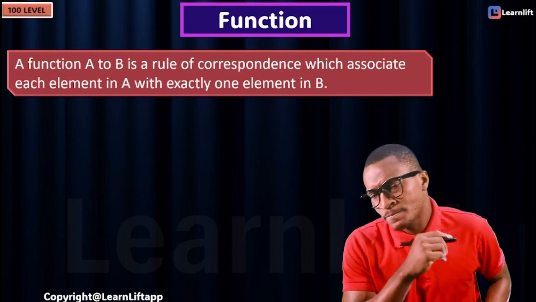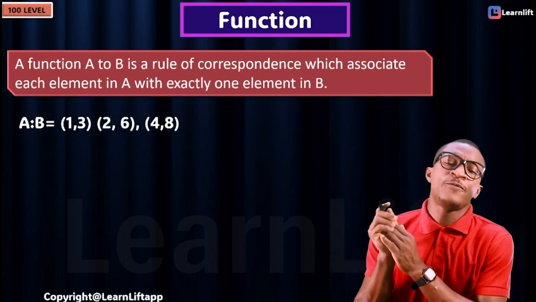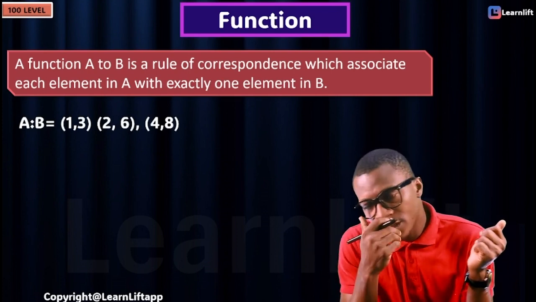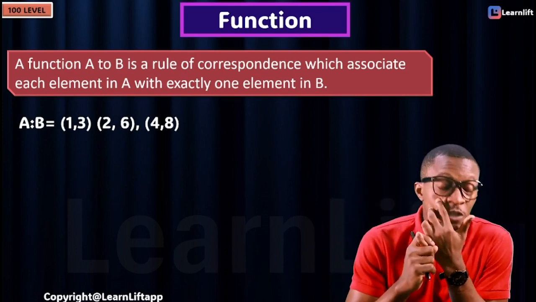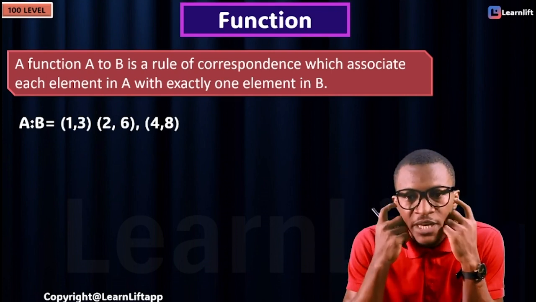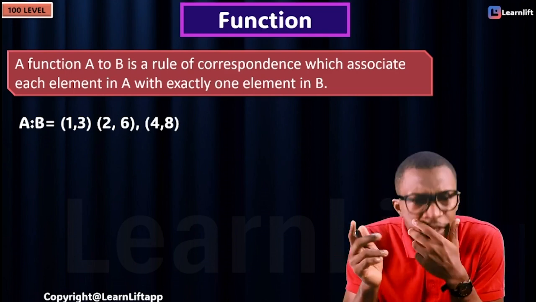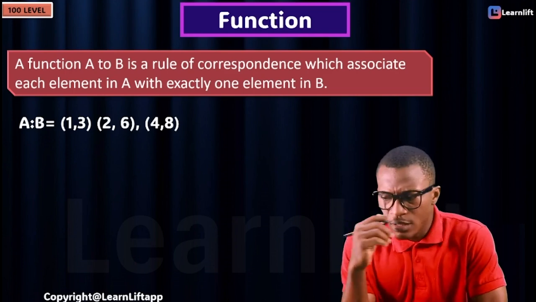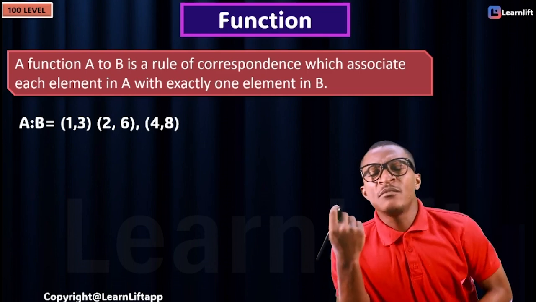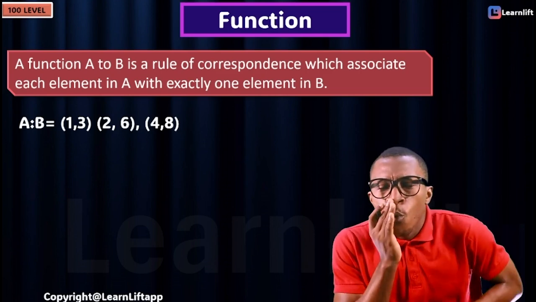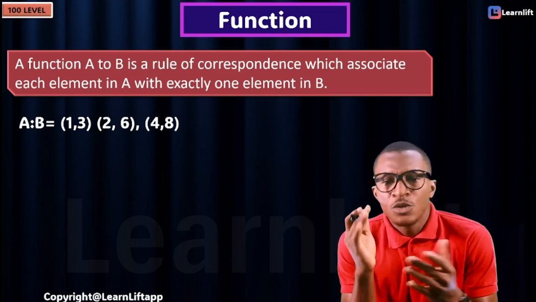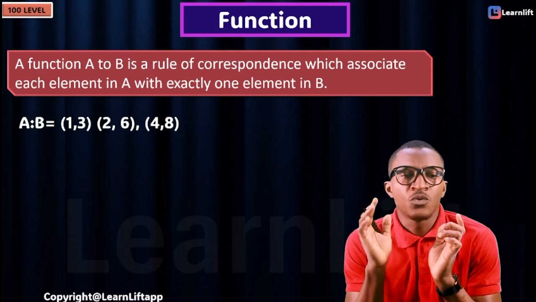Now let's go check that. Let's say, for example, is this a function? First, let's check. Is this a relation? Yes, because it's paired. Is it a mapping? Yes, mapping is paired. Is it a function? Let's check. 1 is paired to 3. 2 is paired to 6. 4 is paired to 8.